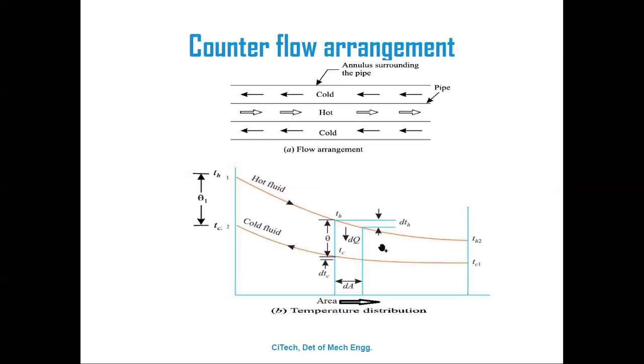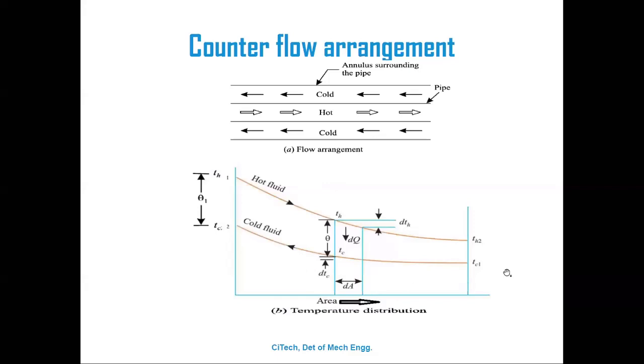This difference is called dTH, and this difference is called dTC. dTH is the quantity by which the hot fluid temperature is lowered, that is, how much it drops. dTC is the quantity of temperature extracted from the hot fluid, which increases the temperature of the cold fluid here. That is called dTC.